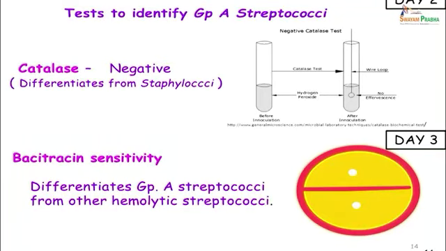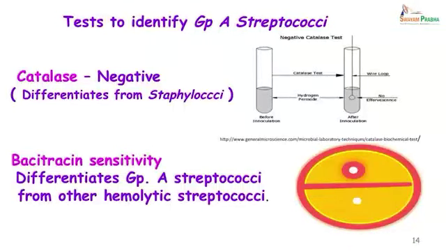The next test which was done was bacitracin sensitivity. Here, the test sample is plated on the upper part, the lower part has a control, and after 18 hours incubation, you see a zone of inhibition around the bacitracin, indicating that it was sensitive to bacitracin, and therefore, they were group A streptococci.